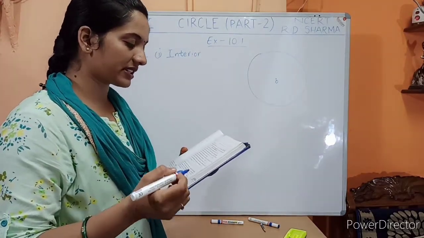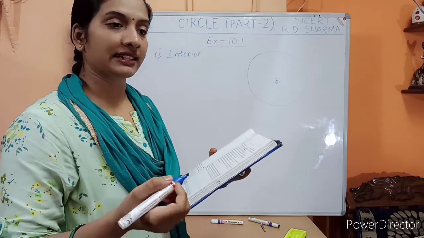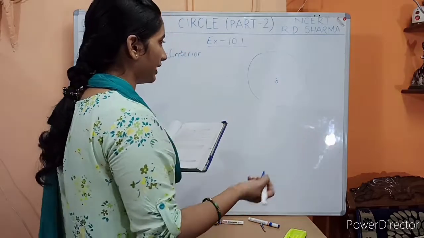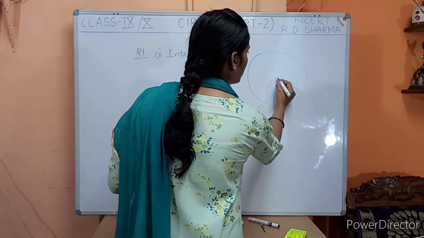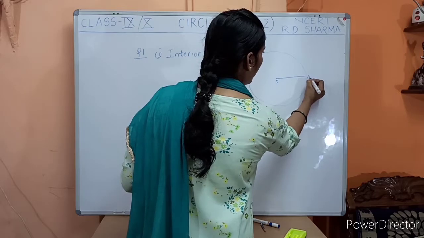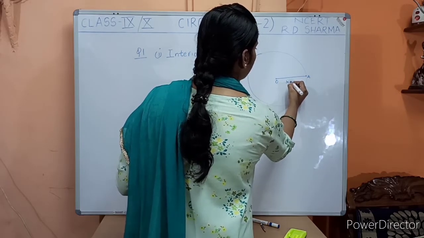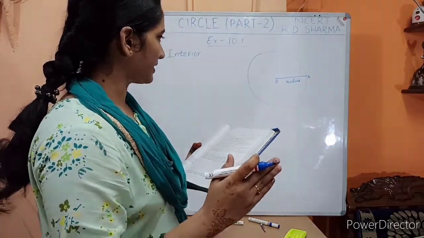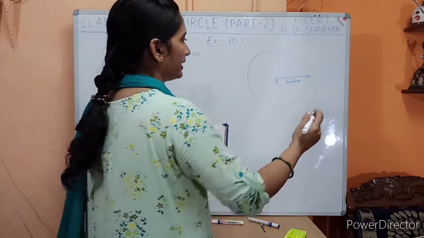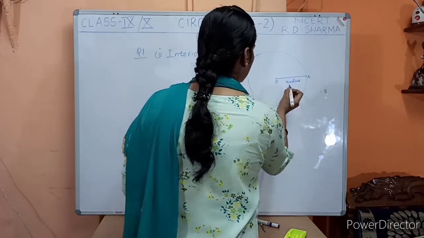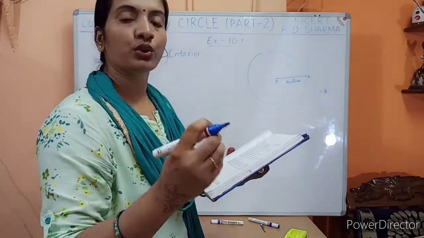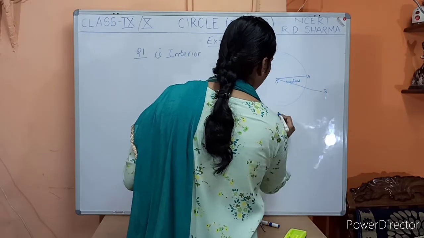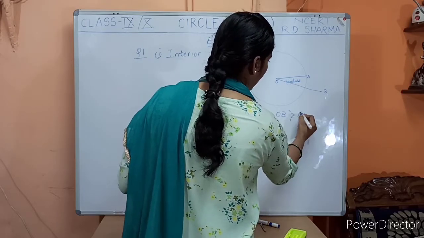A point whose distance from the center of a circle is greater than its radius lies in dash of the circle. Okay, what is the meaning of this? Let us suppose that O is the center and this is a point A. You know that this distance between O and A is called the radius, right? Now the question says that if a point is there, let us suppose B, whose length is more than the radius. You can see here the length of OB is greater than OA.